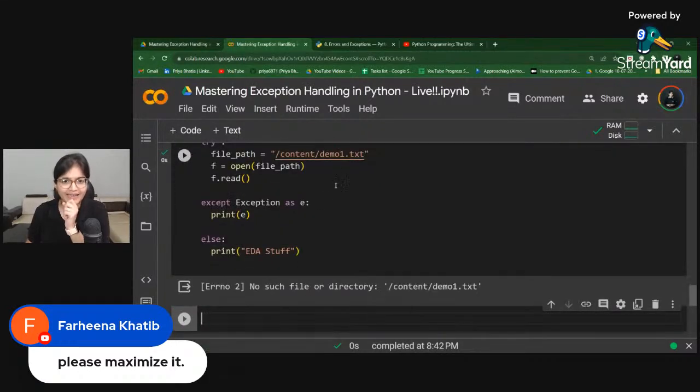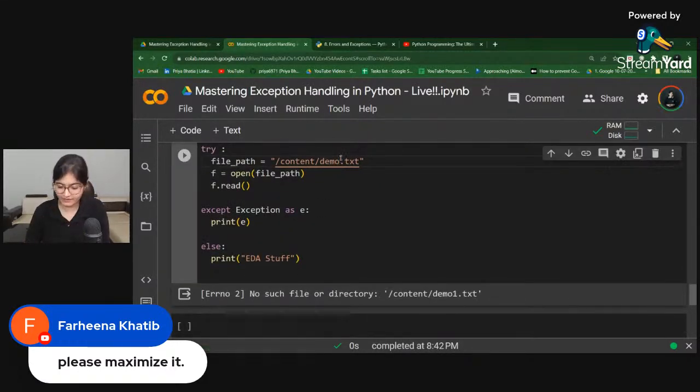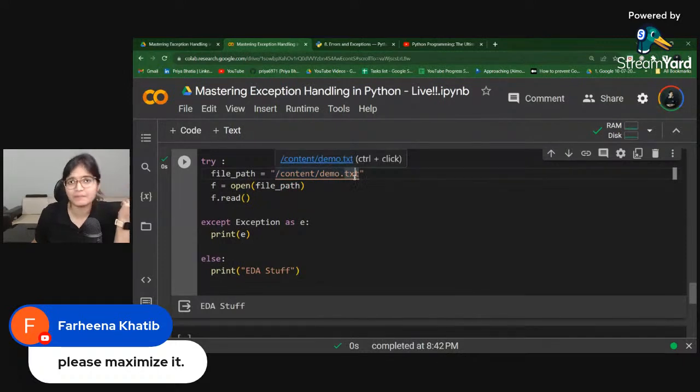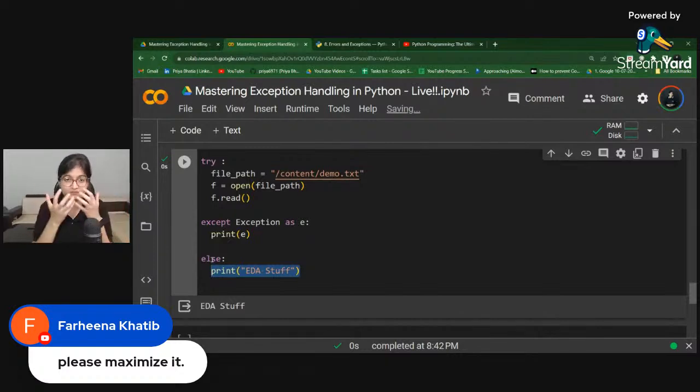If I run it again and change the path back to this, what will happen? Because it will be able to see the file name, and obviously there will be something inside that, it may be txt, it may be csv. So the EDA stuff will happen, meaning the statements you write in the EDA part inside the else statement will run, which makes sense, right? That's the utility of the else block inside exception handling.